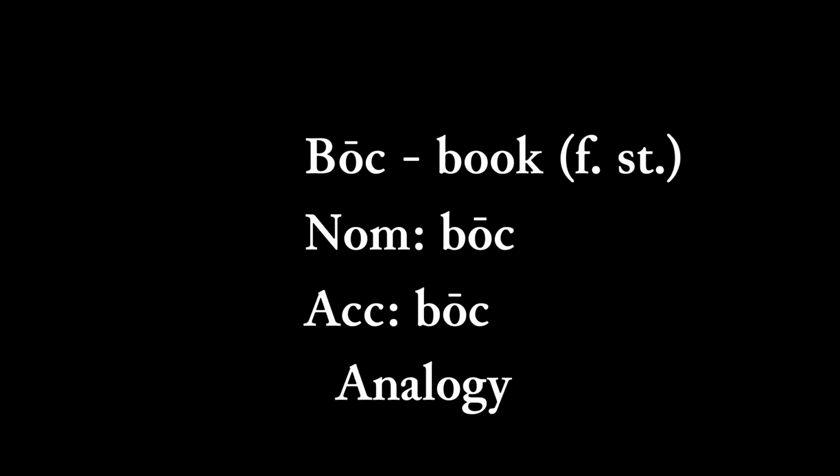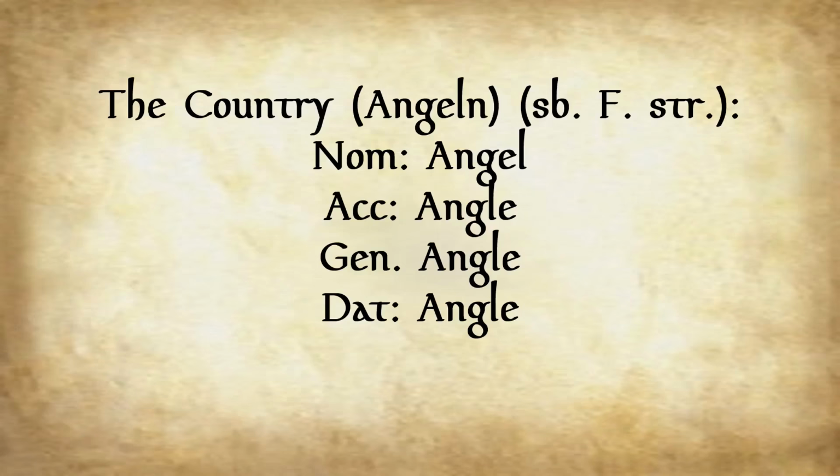An analogy in a nutshell is where one aspect within the same language, its forms influence another aspect of the language. You could argue that this is simplification, but this would vary from place to place, time to time, person to person. So right here we have the country Angel and its inflected forms Angle.